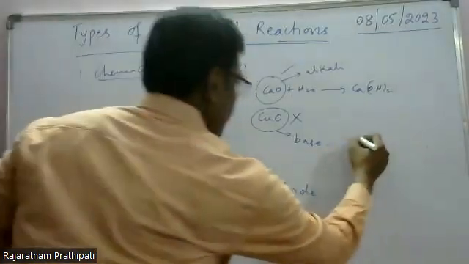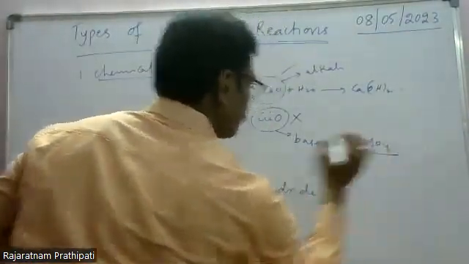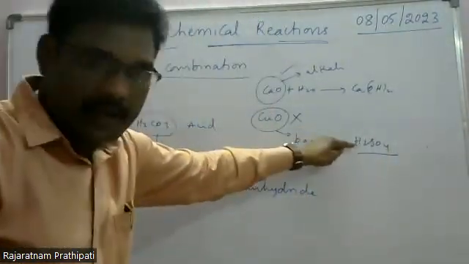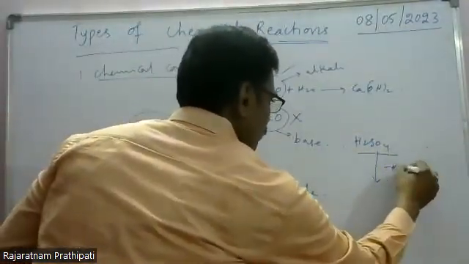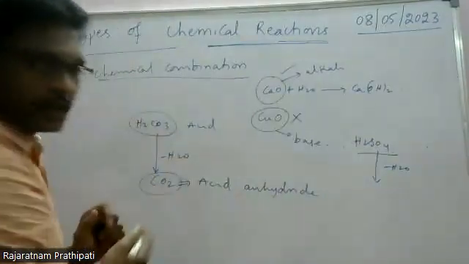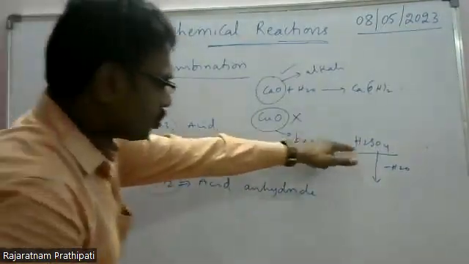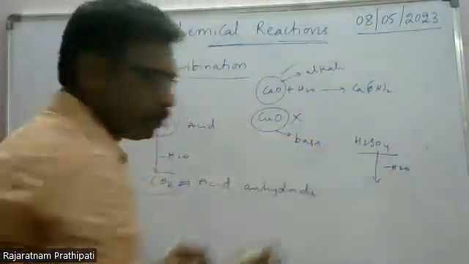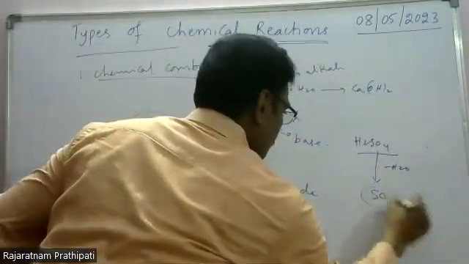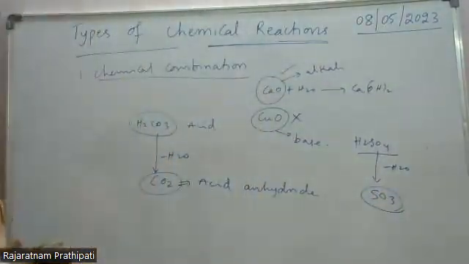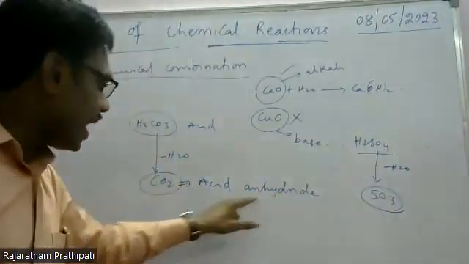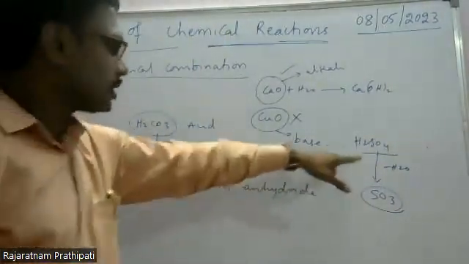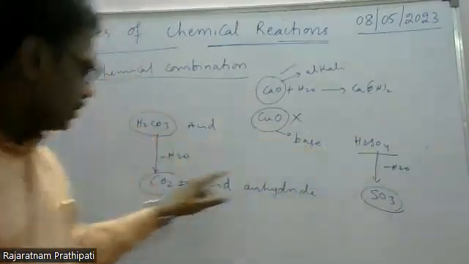For example, H2SO4 is there. This is sulfuric acid. If you remove water, tell me, what is the compound obtained? H2O removed, you get SO3, sulfur trioxide. So SO3 is the acid anhydride of sulfuric acid.